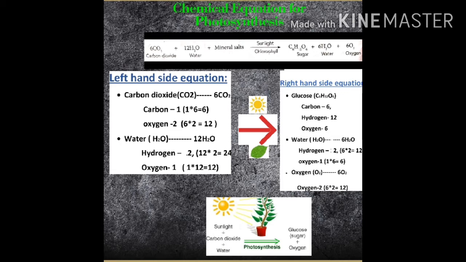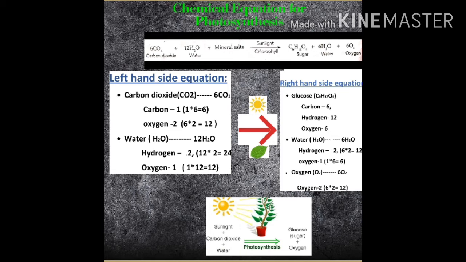So we human beings use that oxygen for respiration. Next, I have listed the numbers present in each element. Using these numbers, we are going to balance the left-hand side and right-hand side of the equation. Both sides the number has to be balanced. That is, if you get 10 on the left-hand side, the same number you have to get on the right-hand side also. Don't get confused regarding this number.